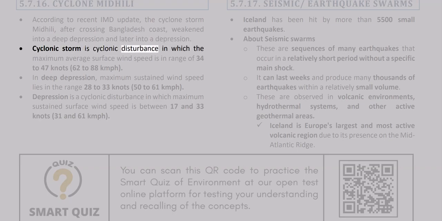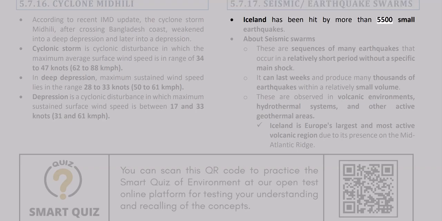Cyclonic storm is a cyclonic disturbance in which the maximum average surface wind speed is in the range of 34 to 47 knots, 62 to 88 kilometers per hour. In deep depression, maximum sustained wind speed lies in the range 28 to 33 knots, 50 to 61 kilometers per hour. Depression is a cyclonic disturbance in which maximum sustained surface wind speed is between 17 and 27 knots, 31 and 49 kilometers per hour.